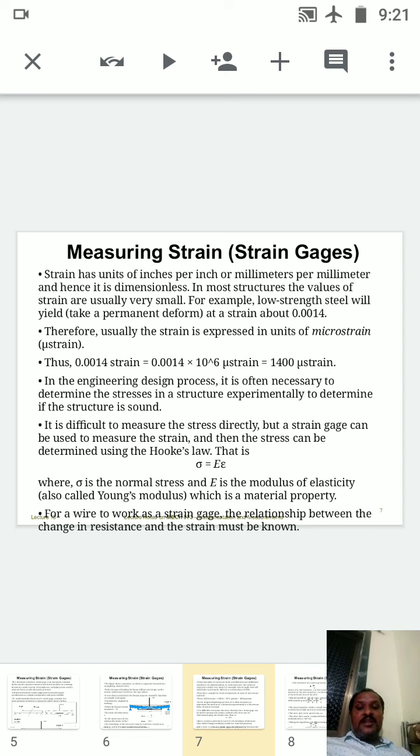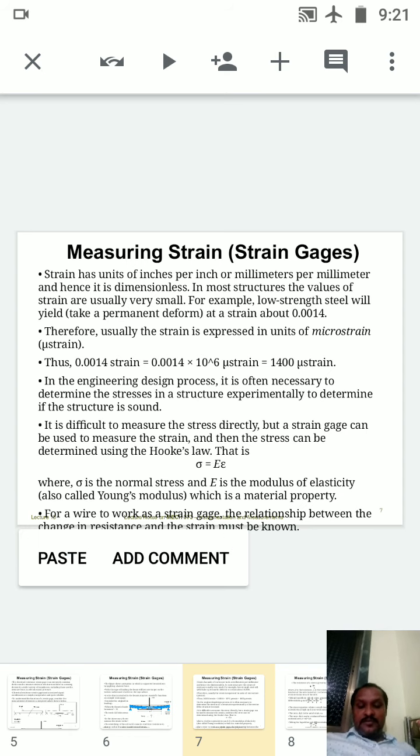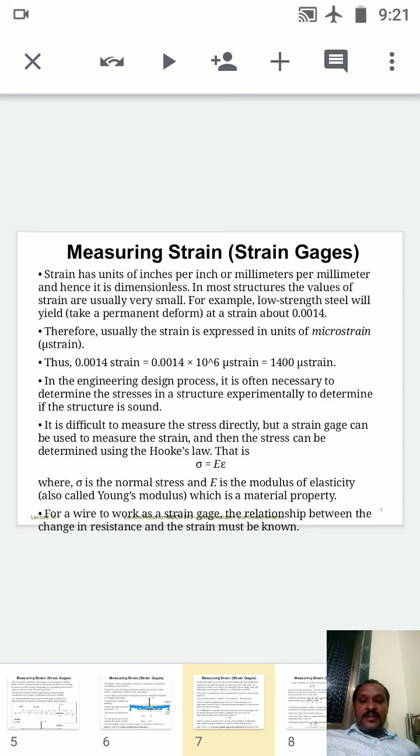determine if the structure is a sound one or not. If it is a sound one, then that is fine. If not, then we can go ahead with that one. It is very difficult to measure the stress directly, but a strain gauge can be used to measure the strain, and then stress can be determined using Hooke's law.